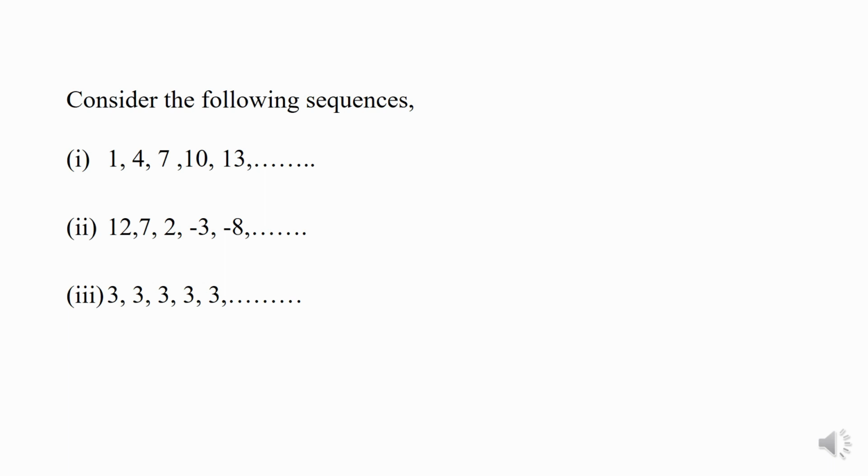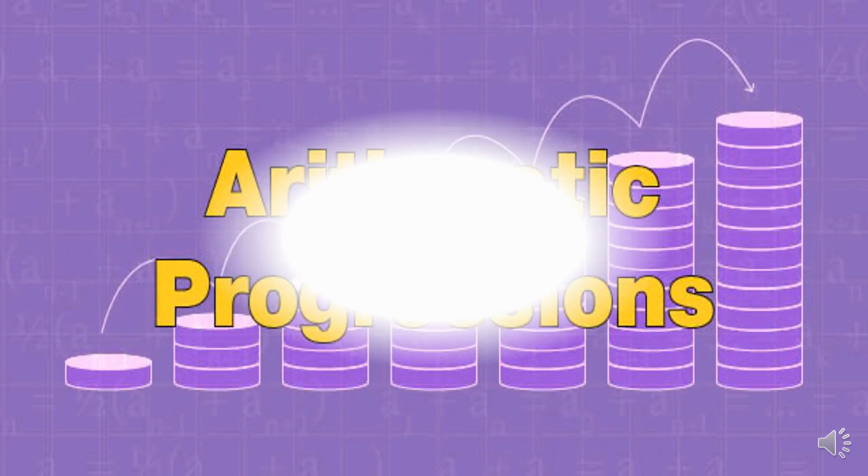And coming to the last example, there is no gap between the terms, but we obtain the next number by adding 0 to the previous term, except for the first one. So all these types of sequences are called arithmetic sequences. That common difference may be either positive, negative or 0. These sequences are called arithmetic sequences, which are also known as arithmetic progressions.